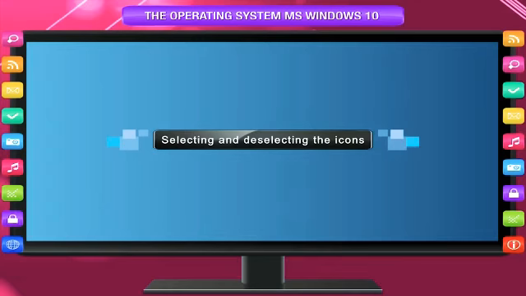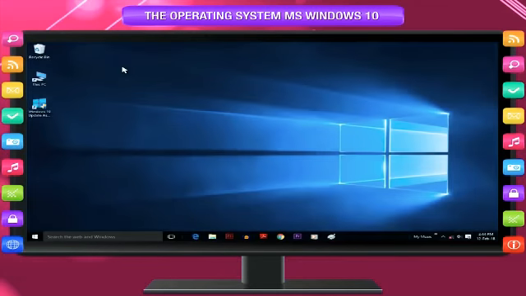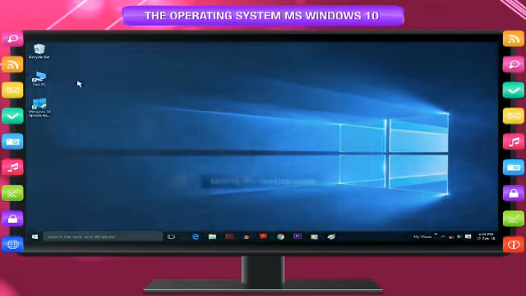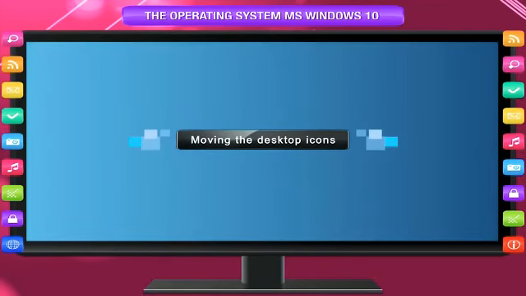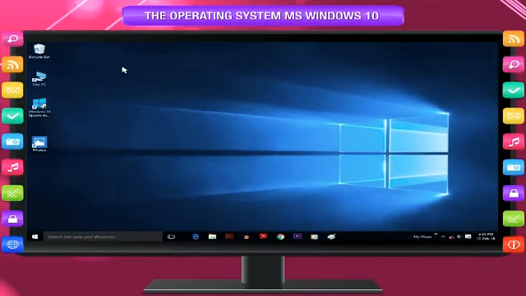Selecting and deselecting the icons. To select an icon, click once on it and you will see that its color changes to blue. To deselect an icon, click anywhere on the screen. The selected icon will come back to its original color. Moving the desktop icons. Move the mouse pointer over the icon you want to move. Left click on the icon and drag it to a new place. Release the mouse button.